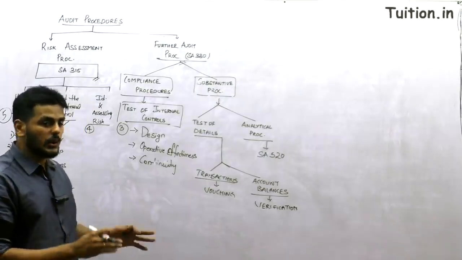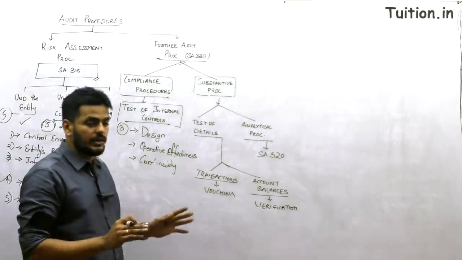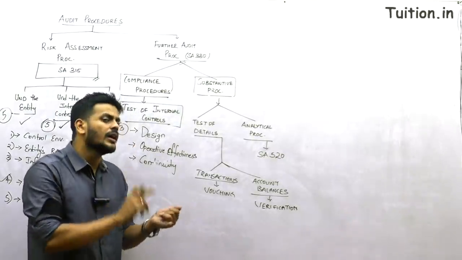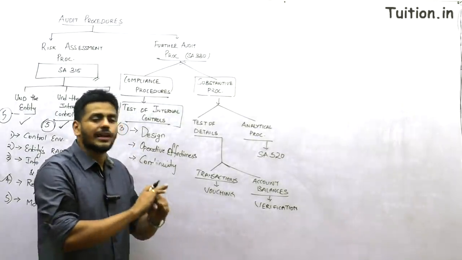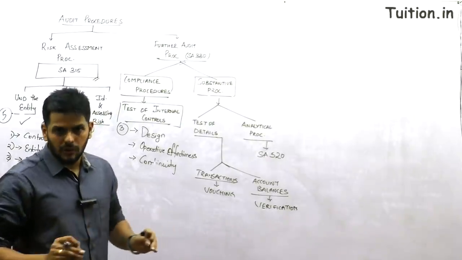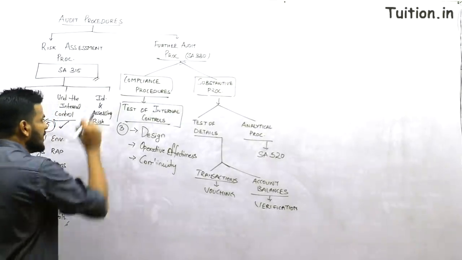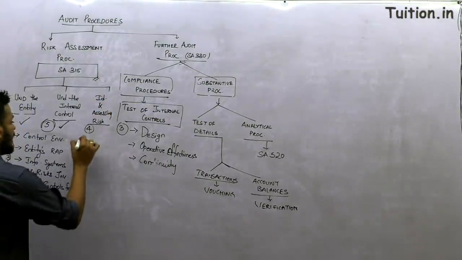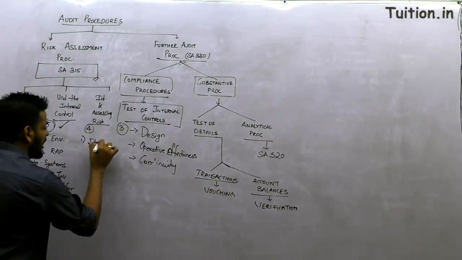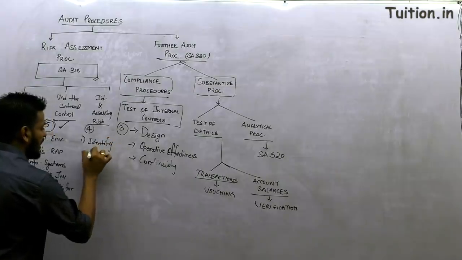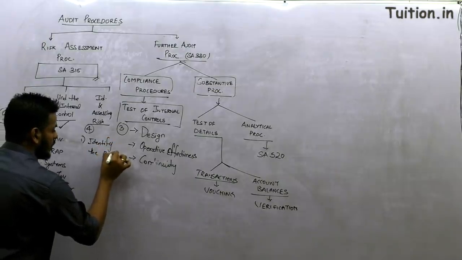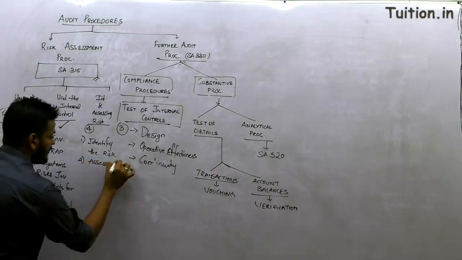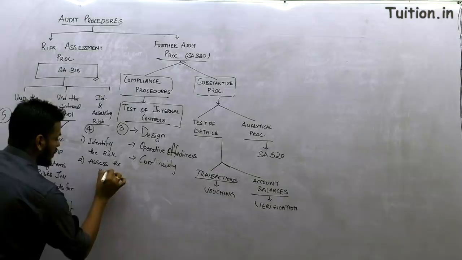If you are successful in doing both of these, you have immense knowledge about who your client is, what they're doing, what their risks are, what their controls are. You kind of know the in and out of your client, which is needed to help you identify and assess the risk. But there is a 4 simple step process. Step number 1, identify the risk. Step number 2, assess the risk.